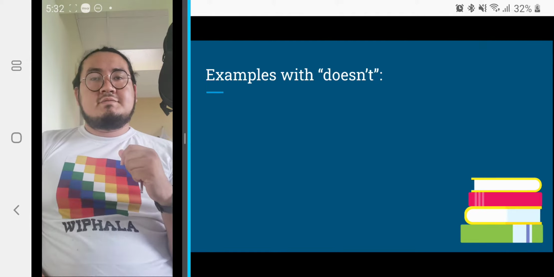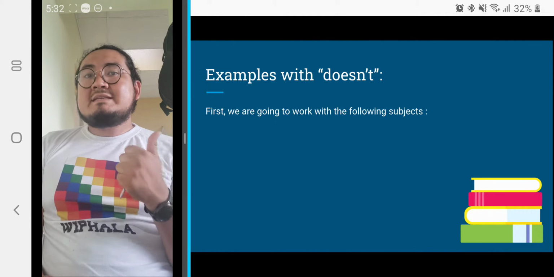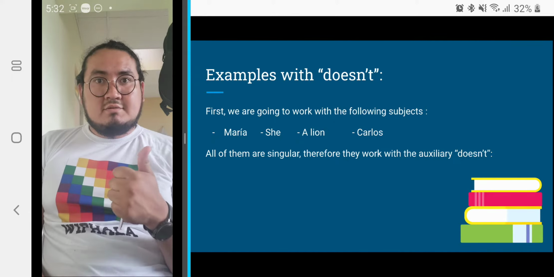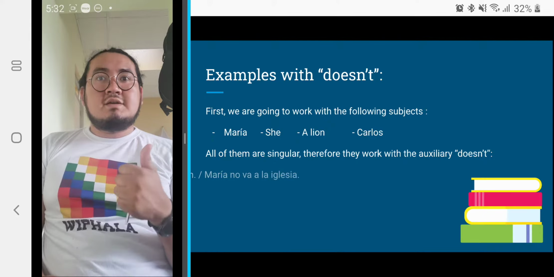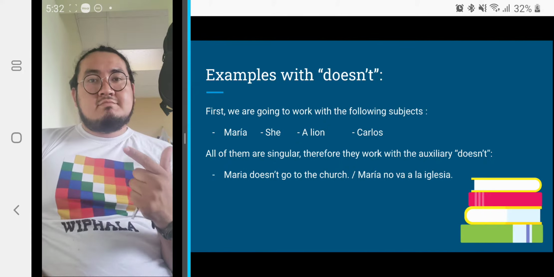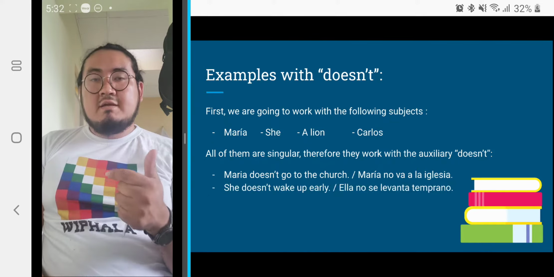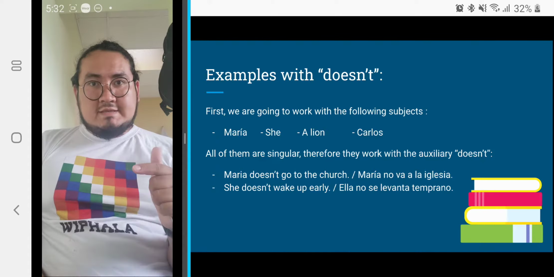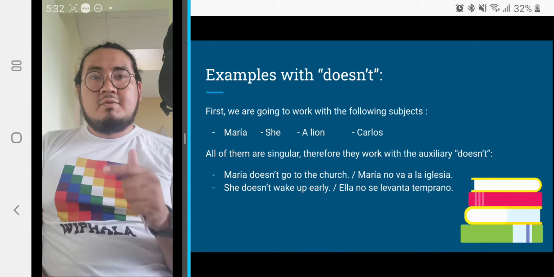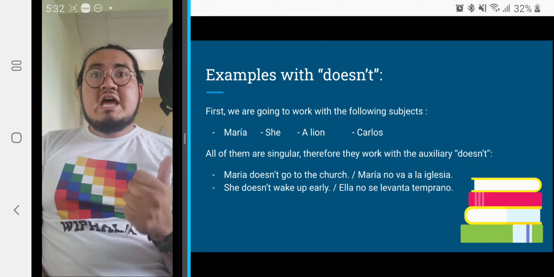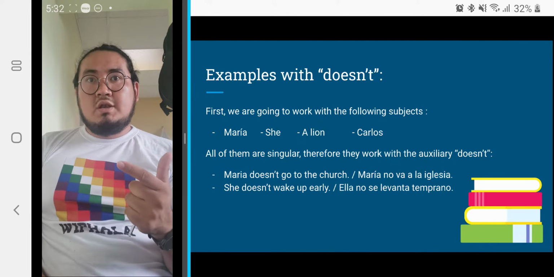Here we have examples with doesn't. Maria is a proper noun, so it works with doesn't. So, Maria doesn't go to the church. She is one of the three personal pronouns in third person singular, so we have: she doesn't wake up early.